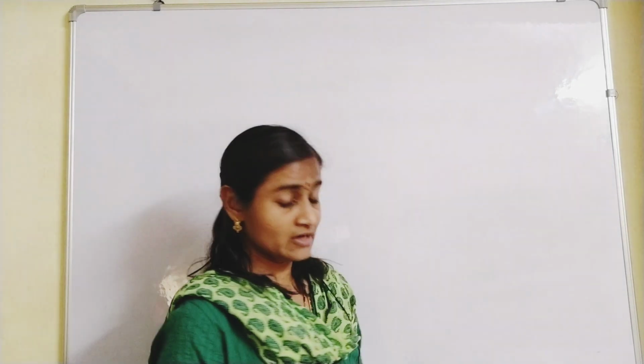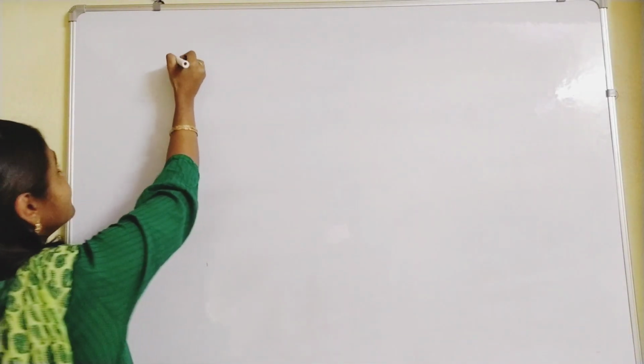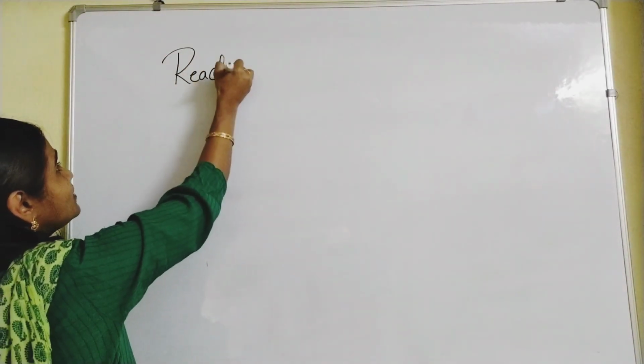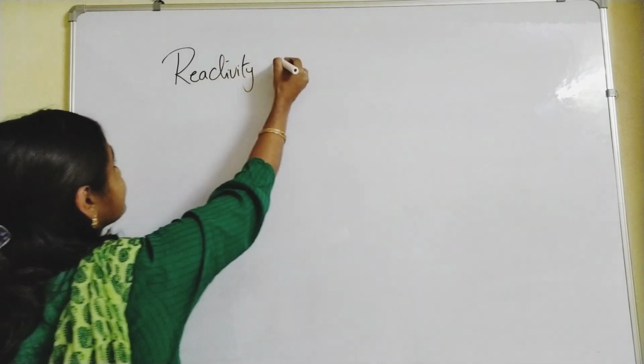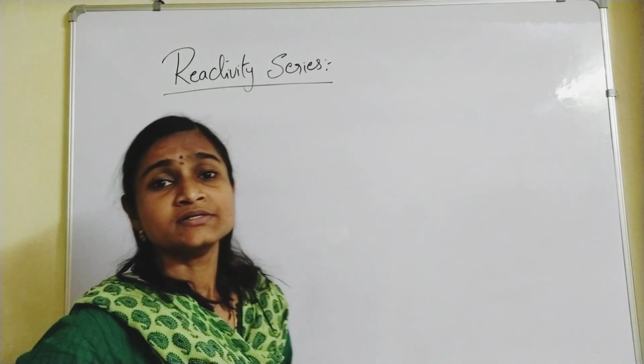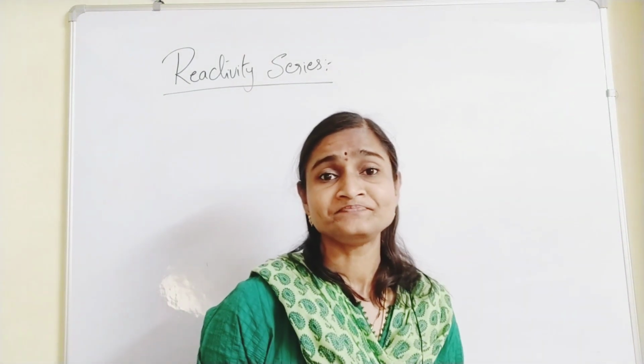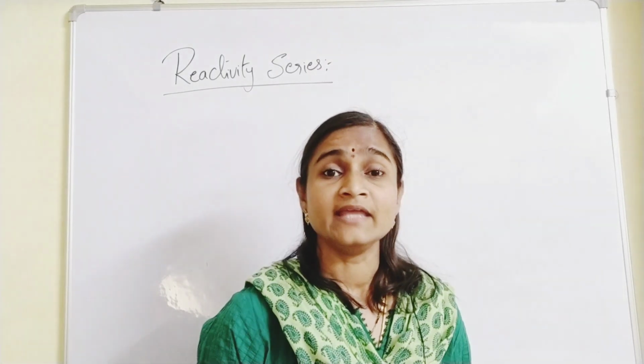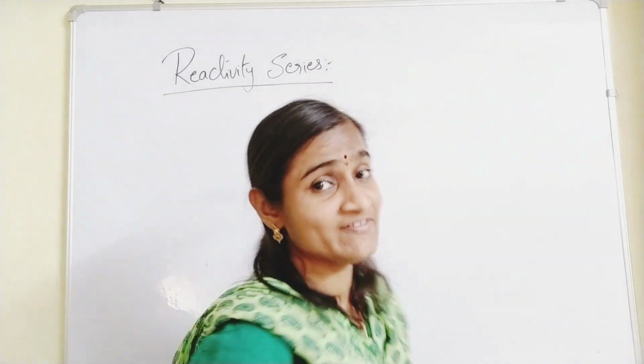Before we go for the extraction of metals from their ores, first we have to learn about the reactivity series, because the total process of extraction depends on the reactivity series. So, let us learn what the reactivity series is. The reactivity series is the arrangement of metals in the decreasing order of their reactivity.